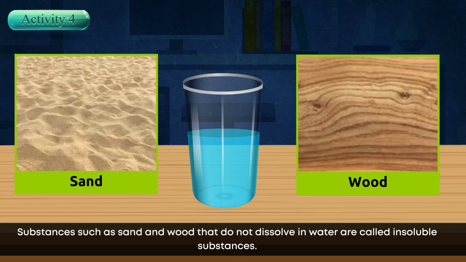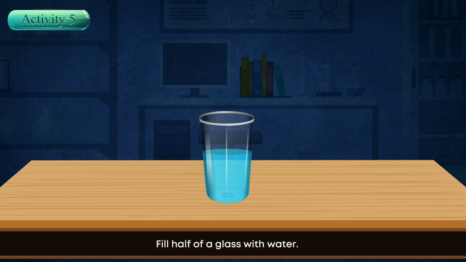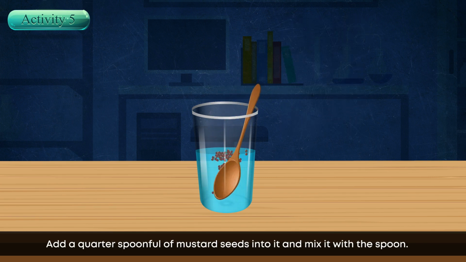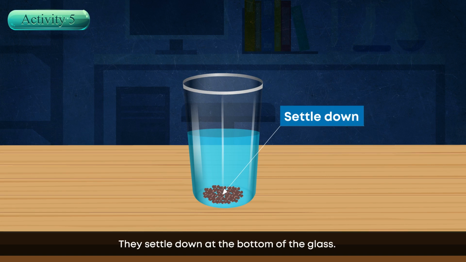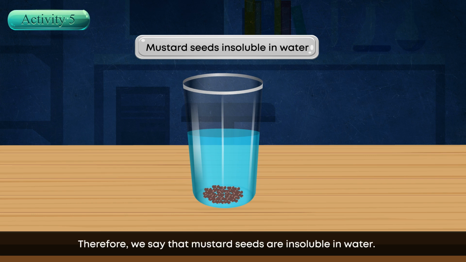Substances such as sand and wood that do not dissolve in water are called insoluble substances. Activity 5. Fill half of a glass with water. Add a quarter spoonful of mustard seeds into it and mix it with the spoon. The mustard seeds do not disappear. They settle down at the bottom of the glass. They do not dissolve in water. Therefore, we say that mustard seeds are insoluble in water.